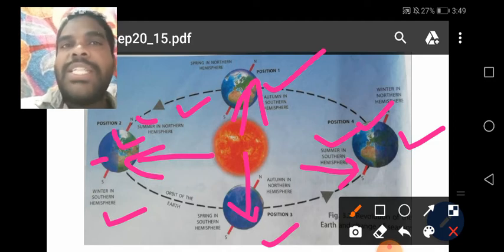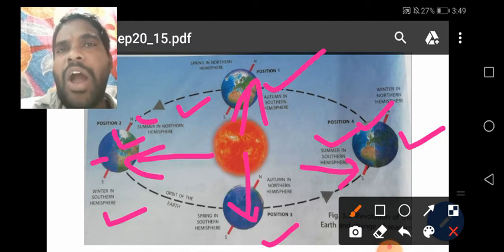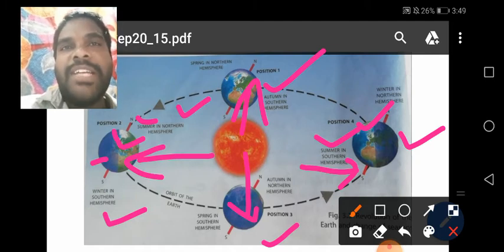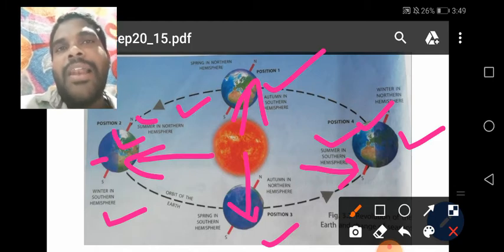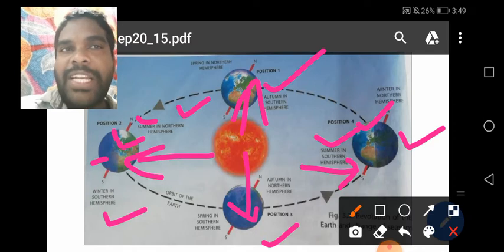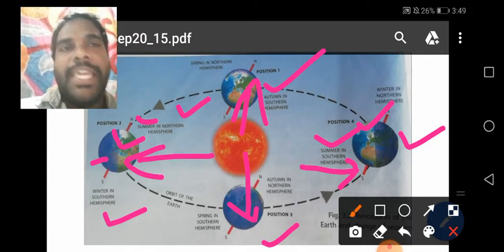Understand, children? You know that in the summer season, days are long and nights are short. At the same time, in the winter season, days are short and nights are long. Here in position number 1 and position number 3, the sun rays fall directly on the equator.